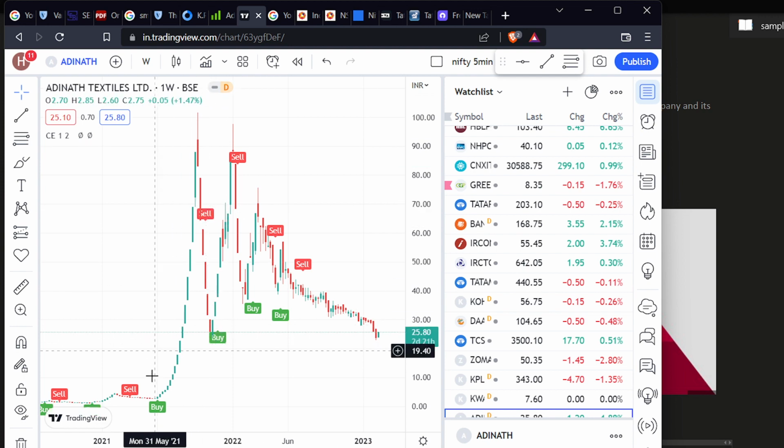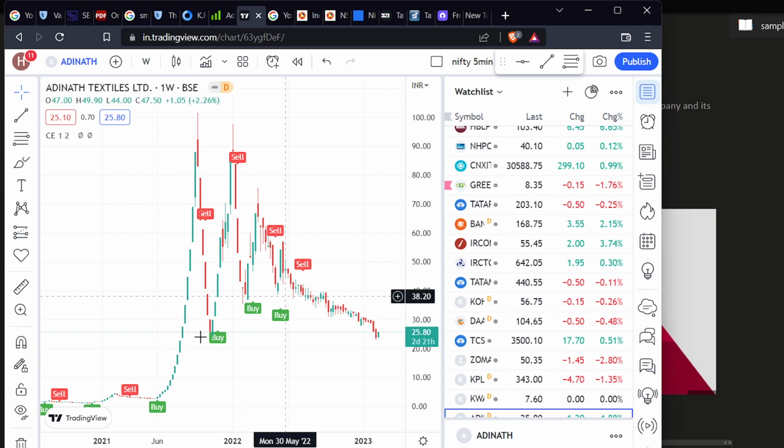Okay, what happened, it rose again and came back. So is it correct or not? If anyone depends on technical analysis, what they will do is see the pattern and all, and try to invest, and they will be in huge loss because they don't know fundamental analysis, what is happening, why it is rising and why it is coming down, we don't know. So you'll see here.